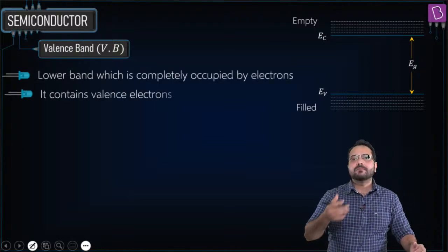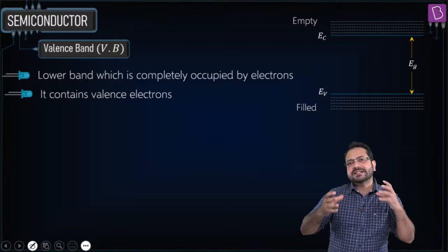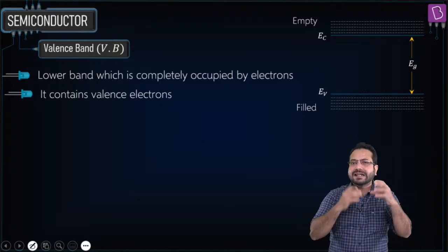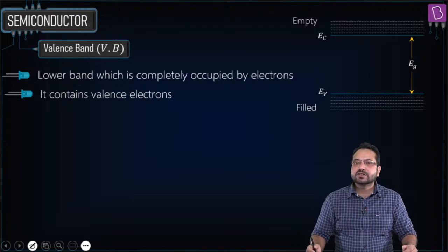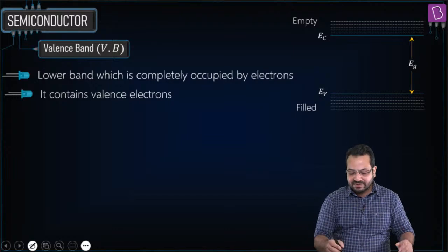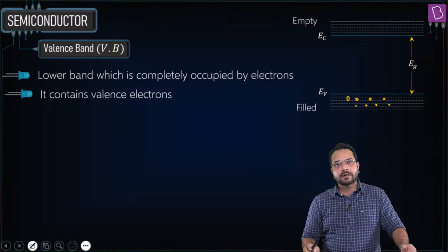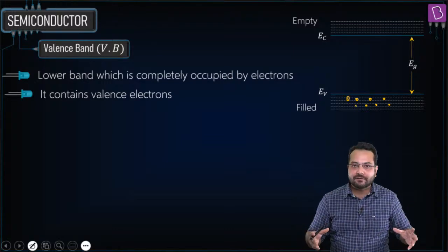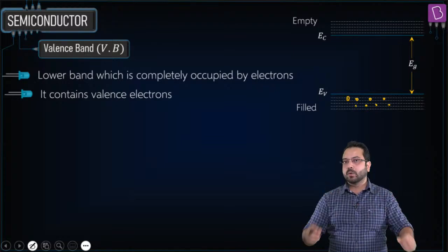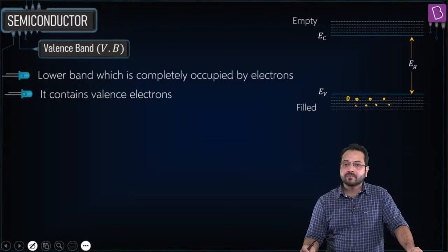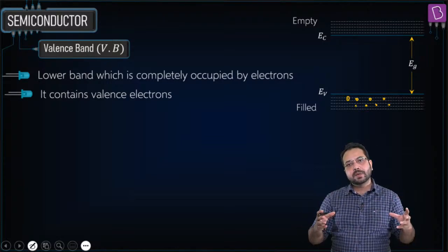Now what does valence band mean? When we have this silicon semiconductor, the atoms are in covalent bonds, so the electrons are bonded in covalent bonds. This state of the electrons is called the valence band. Simply, it means that all these electrons are bonded to their covalent bond, and they are in the lower energy level, hence we call it the valence band, because the valence bonded electrons are over there. Is that correct?